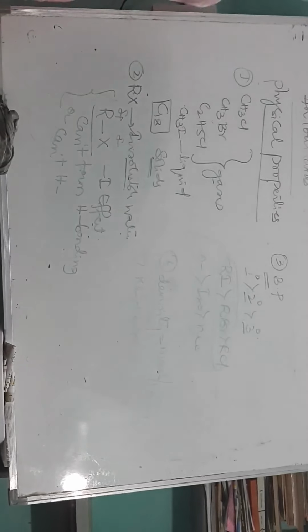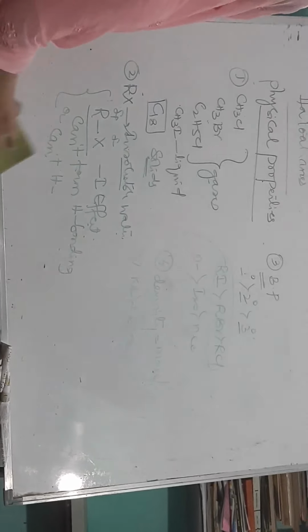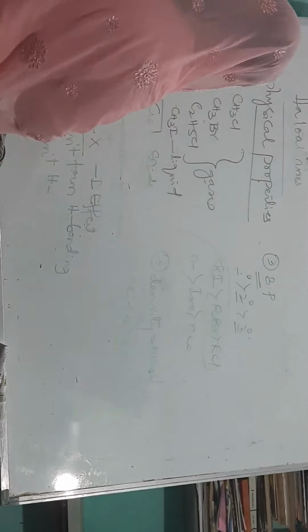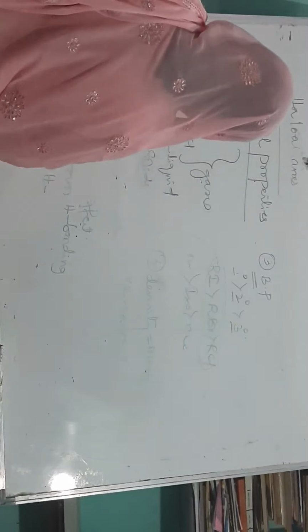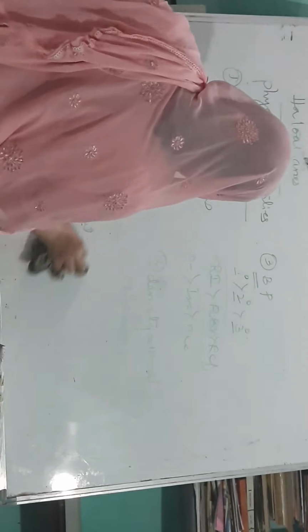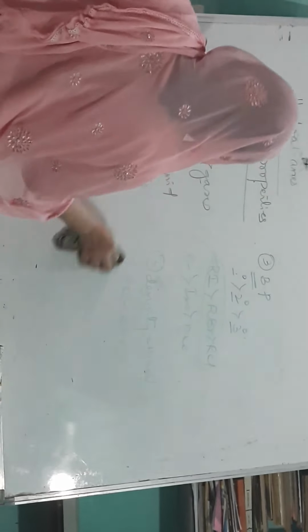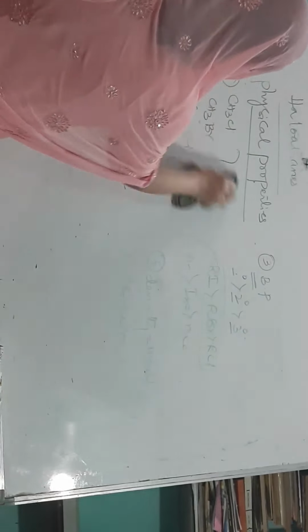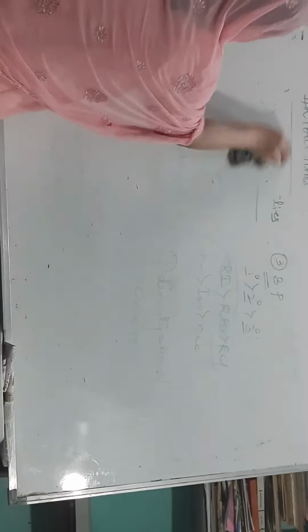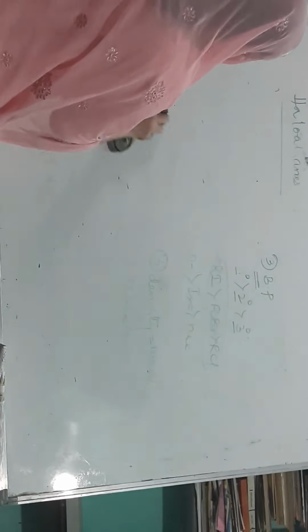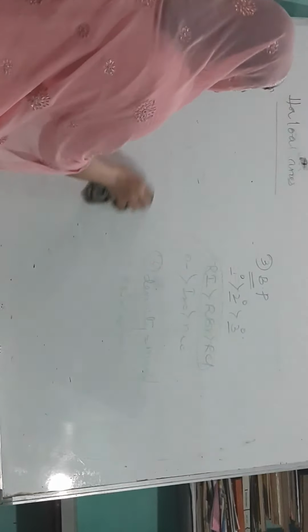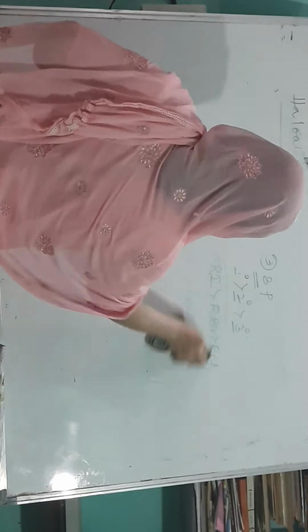Now let us move to the important part of the topic, that is chemical properties. How do alkyl halides react with other substances? In what way can they undergo different types of reactions? What are those reactions, those conditions, those limitations? We need to understand.